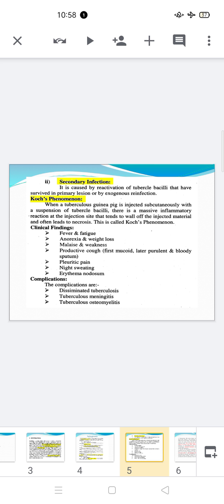Pleuritic pain, night sweating, as well as weight loss.